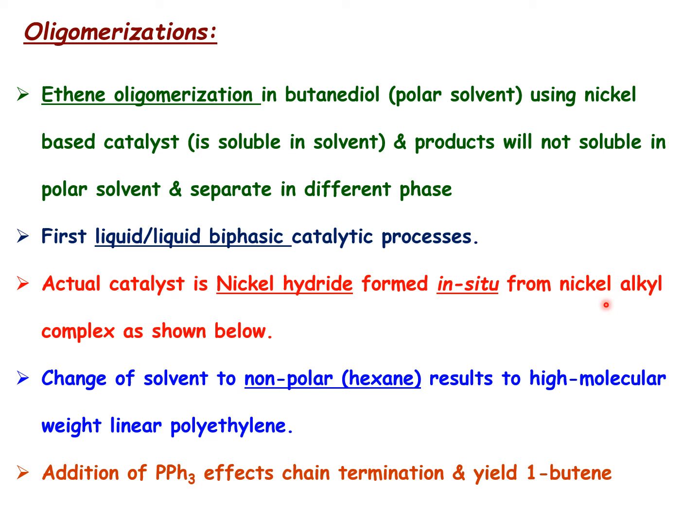Another important aspect is that when they use a non-polar solvent like hexane in this process, they get a high molecular weight polyethylene, since the reaction does not stop at the oligomer stage and ends up as polyethylene. On the other hand, if they add a phosphine ligand, some of the coordination sites of the metal are coordinated by the bulky phosphine. So the oligomerization is stopped or controlled, and it rather gives the dimeric product like 1-butene in the case of ethylene. These are some of the factors which control the product selectivity.